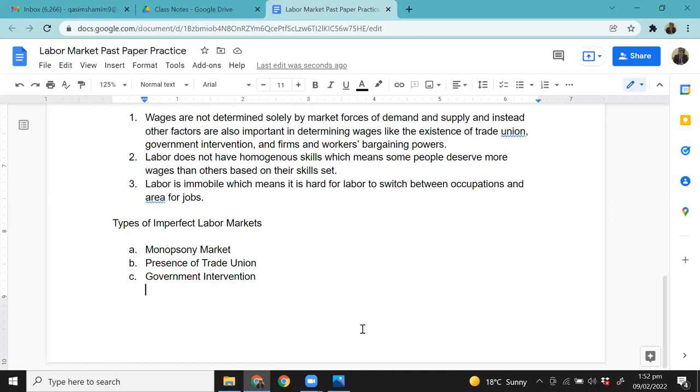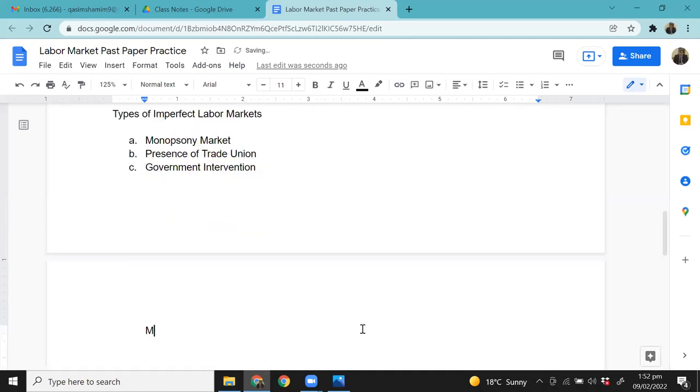Okay, so what's monopsony? Have a look at this. Monopsony is a labor market with a single employer. Now, what do we mean by single employer?